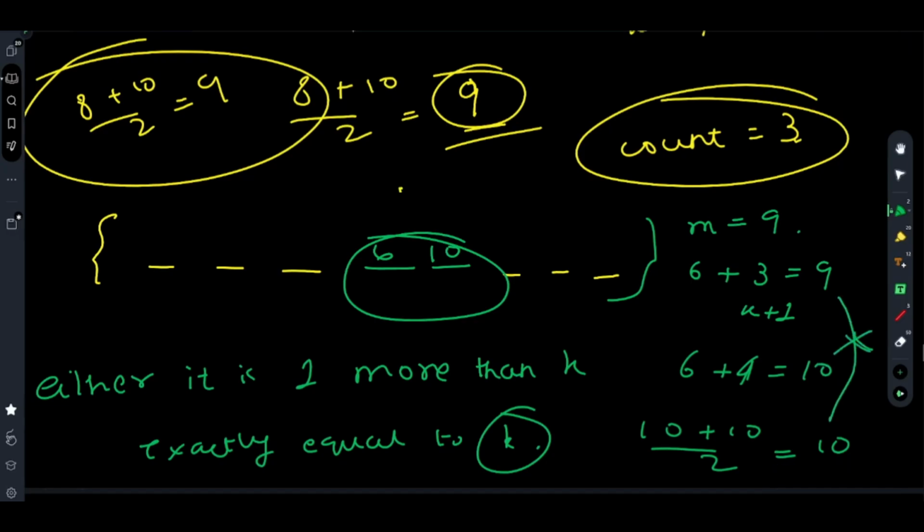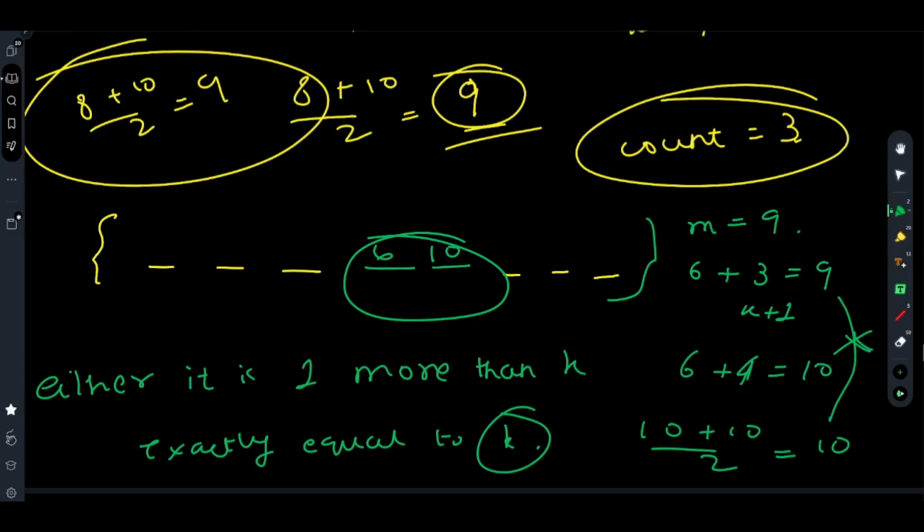So if you have to keep the median as 9, then you will make only one increment between these two numbers, in case of even number of places in the array.